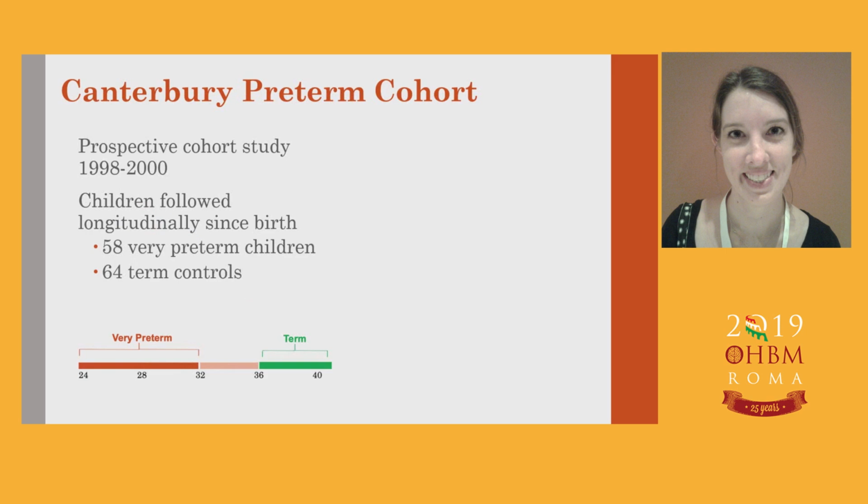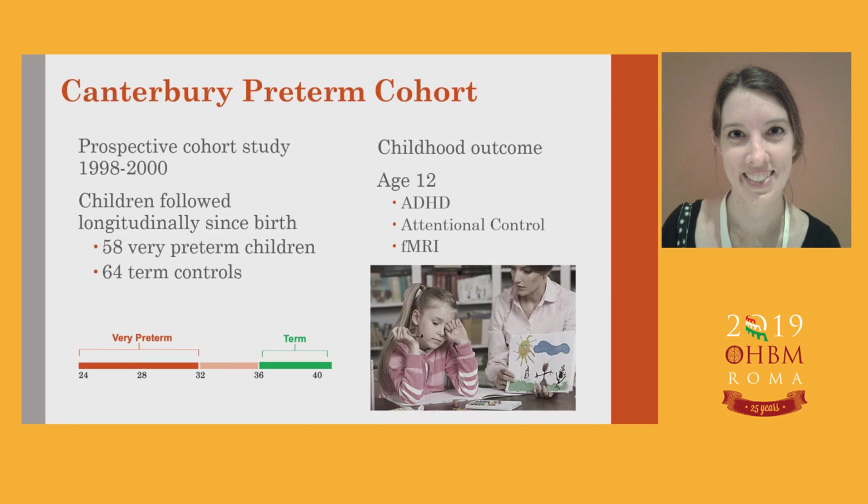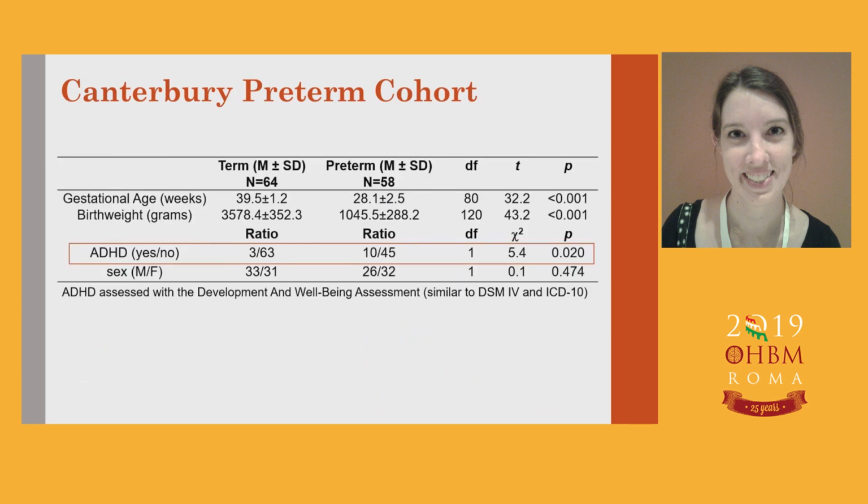In this study, children were followed longitudinally since birth, and for this study I'm using 58 preterm children and 64 term children. We were specifically interested in childhood outcomes at age 12, in which ADHD, attentional control, and fMRI were assessed. Now, in this cohort, more preterm children did develop ADHD by age 12 than term children. However, we are interested more in dimensional measures of attention, so that's what I'm going to be focusing on for this talk.